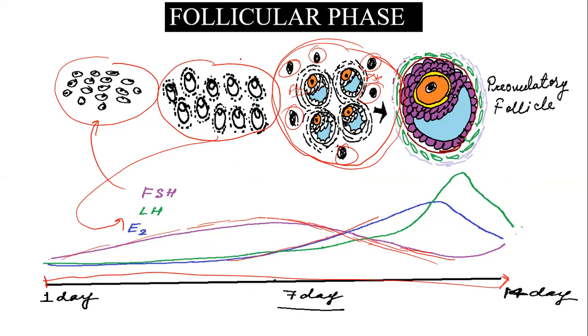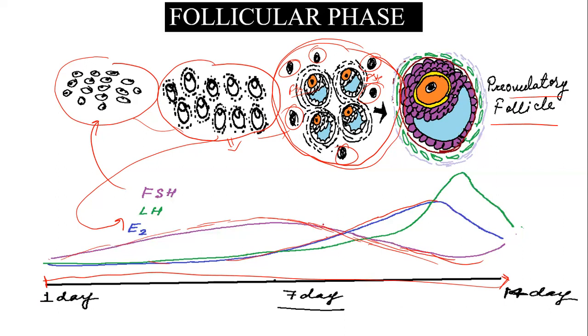So here you can see that the number is reducing continuously. And this process will continue until one follicle reaches the stage of pre-ovulatory follicle. So FSH is increasing, then there is a release of estradiol. And once the estradiol level is rising, the FSH level comes down.